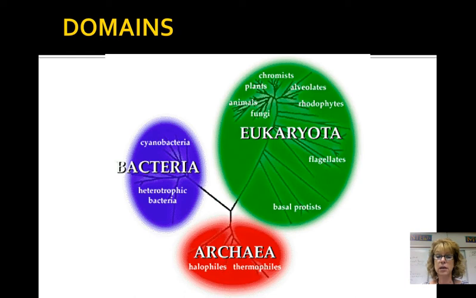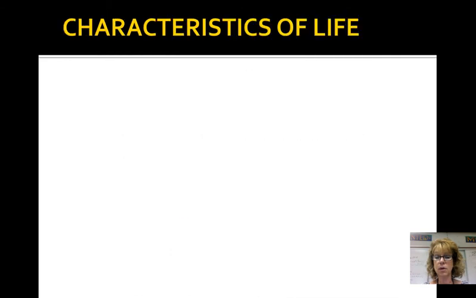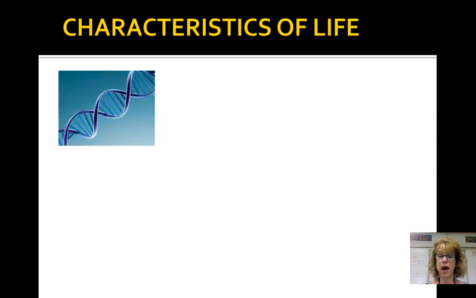There are 3 domains that govern all organisms on the planet. A domain is a category for grouping organisms. The 3 domains are bacteria, archaea, and eukaryota. Bacteria and archaea are prokaryotes. These are small simple cells without a nucleus, and eukarya are eukaryotes, which are larger, more complex cells with a nucleus. Archaea are closely related to eukarya due to the DNA evidence. All organisms have DNA, which is the code for life.